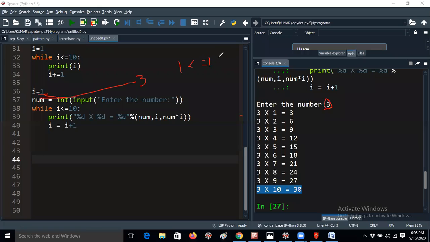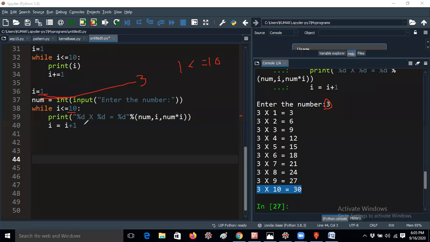If you want to print the table from 1 to 20, that is 1 2 3 4 5 6 7 8 9 10 11 12 13 14 15, for example 3 20s are 60. To retrieve up to 60, you have to change the condition up to 20. That's all. This is very easy, right?